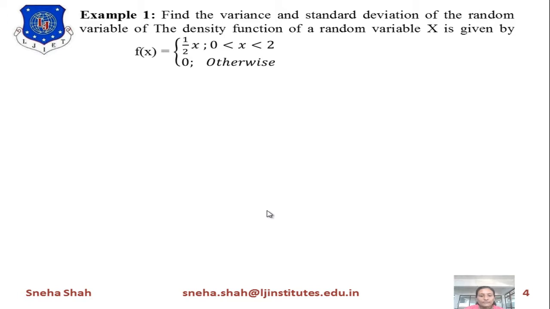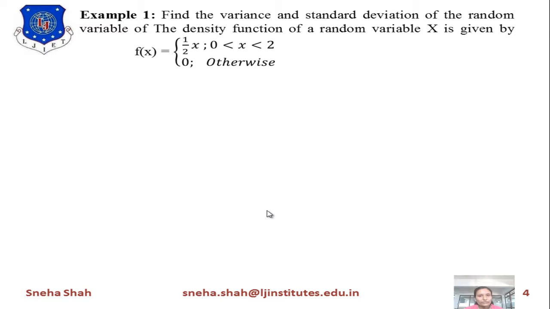Now this variance and standard deviation can be well understood by using some examples. The first example is: find the variance and standard deviation of a random variable whose density function is given by f of x equals 1 by 2 x for x in between 0 to 2, and 0 otherwise.